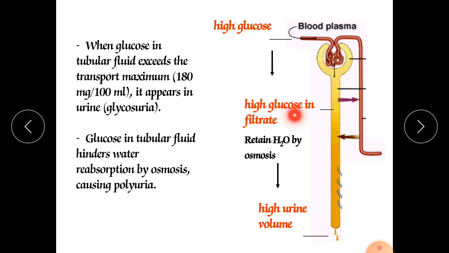So the high glucose filtrate is there, and the return of H2O by osmosis means water can be regained from this, but glucose cannot be regained, because already in blood lots of glucose is there. When it crosses that 180 mg, that glucose will come into our urine. That condition is called glycosuria. That's why our urine smells like sugar. Very sweet urine comes from our urethra.